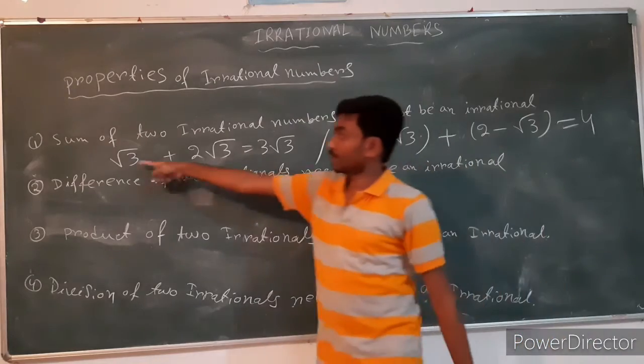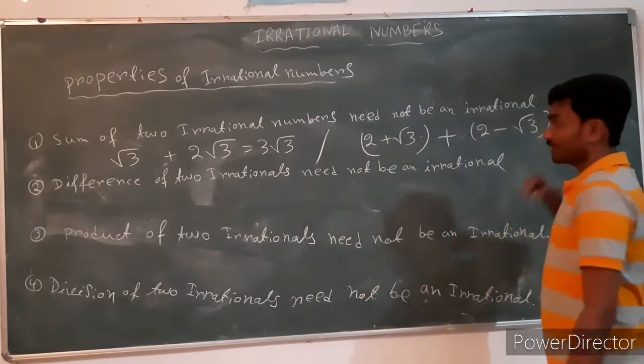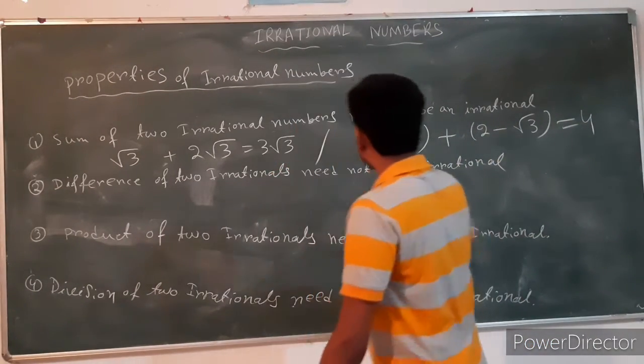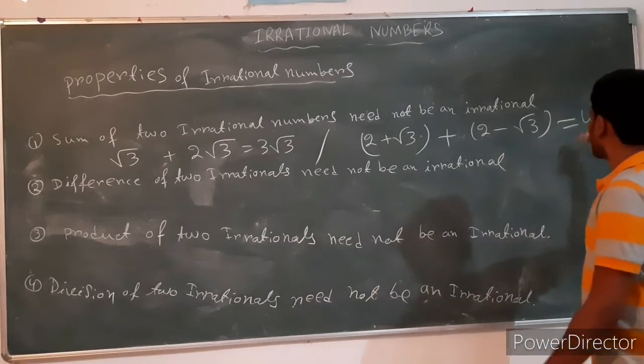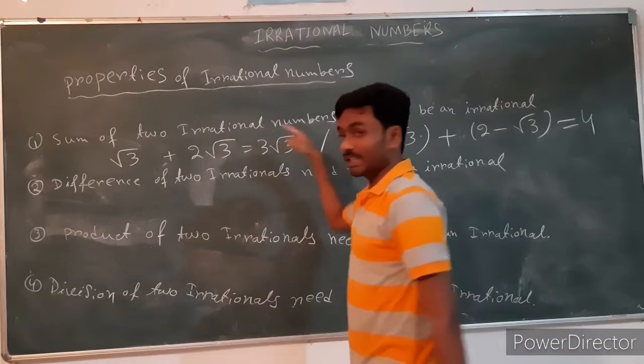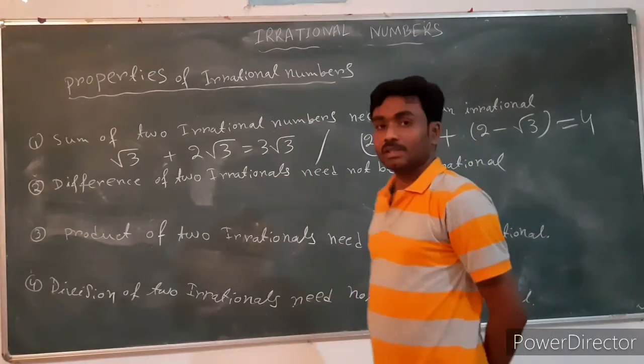So the sum of any two irrational numbers may or may not be an irrational number. Sometimes it will be irrational and sometimes it will be rational. So that's why the sum of two irrational numbers need not be irrational.